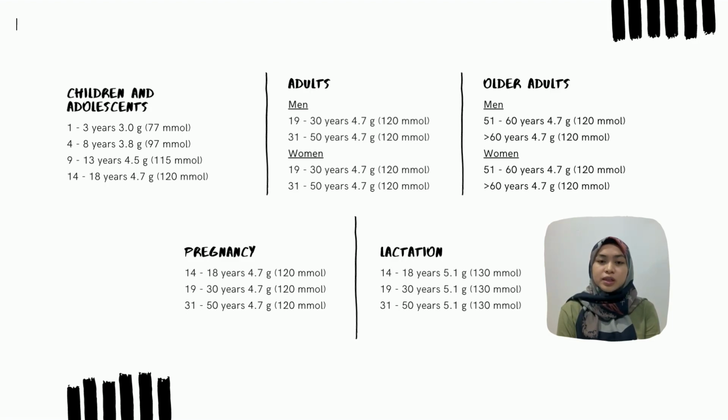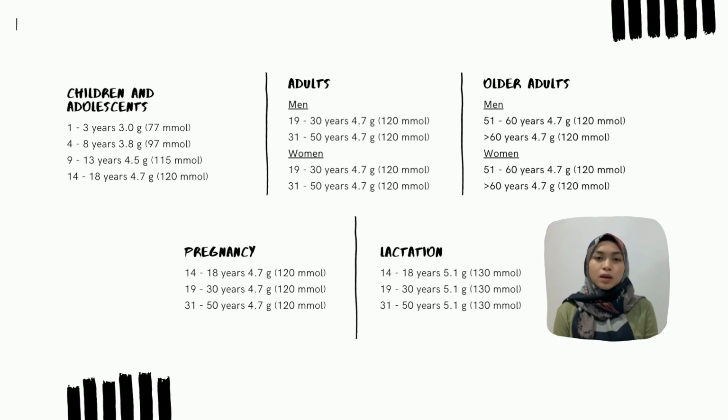RNI for children and adolescents aged 1 to 3 years is 3.0 gram, 4 to 8 years is 3.8 gram, 9 to 13 years is 4.5 gram, and the last one, 14 to 18 years, is 4.7 gram.